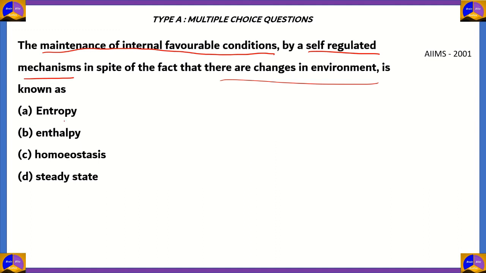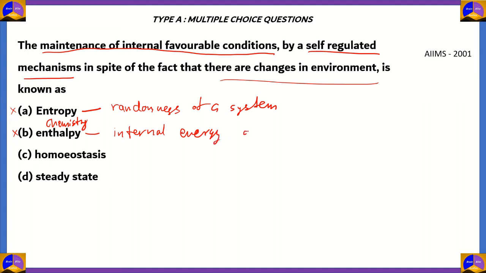The first option is option A, entropy. Now if you've had a background in chemistry and biology, you would know that options A and B can be considered incorrect because both entropy and enthalpy are found in chemistry. But for the benefit of our viewers, entropy is the measuring of the randomness of a system, and the enthalpy refers to the measure of the internal energy of a system. So therefore options A and B are incorrect.